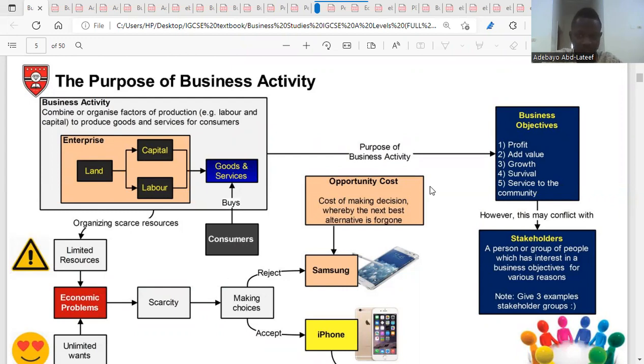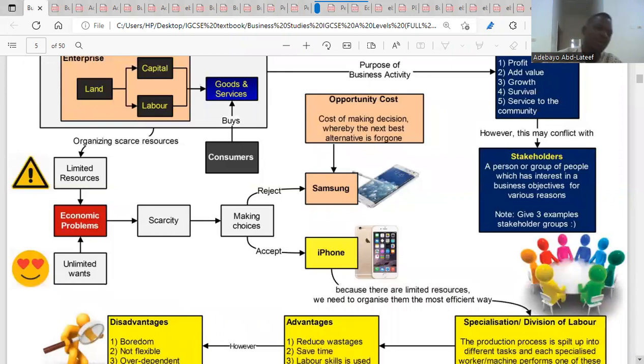Then go to organizing scarce resources. Already we know that land, labor, capital, and entrepreneur are the factors of production which we need as a business to be able to produce goods and services for our consumers. Most of the times, these resources are not always enough. That's what we mean by scarcity. So there's scarcity, which is an economic problem. So there's scarcity of land, there's scarcity of labor, there's scarcity of enterprise, there's scarcity of capital.